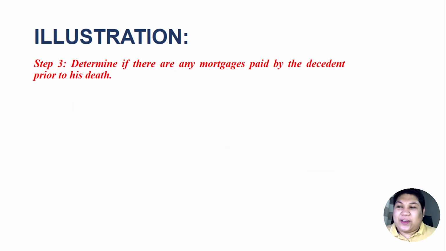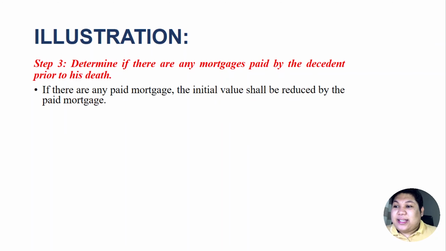Now let's go to the third step. The third step is to determine if there are any mortgages paid by the decedent prior to his death. And that's easy, okay? If there is any paid mortgage, the initial value shall be reduced by the paid mortgage.